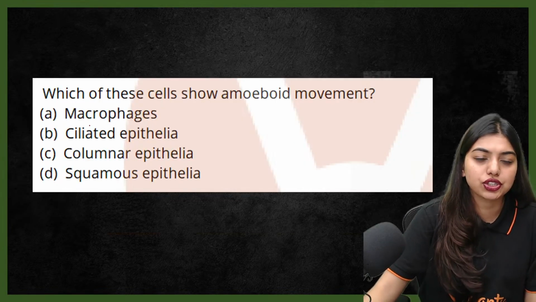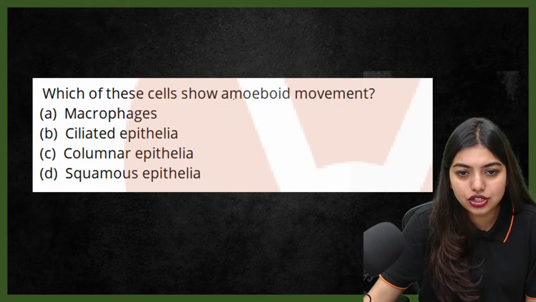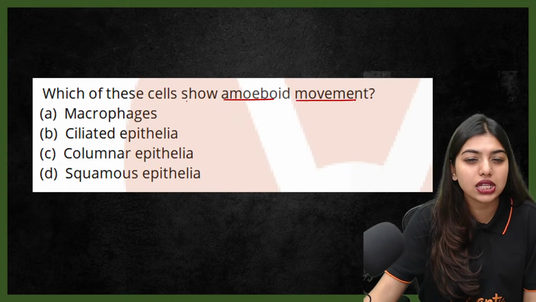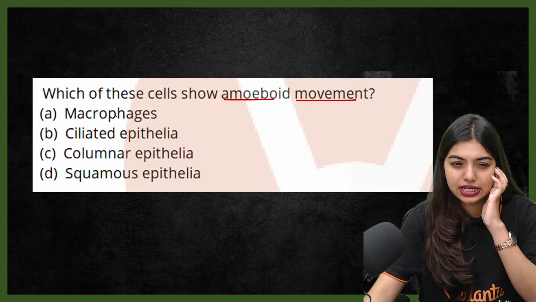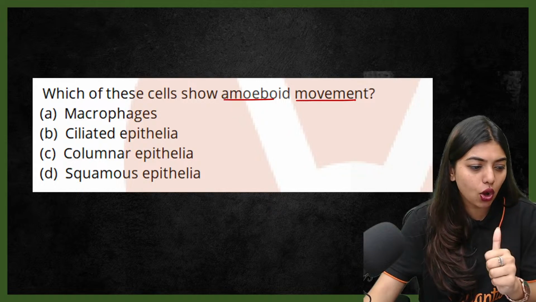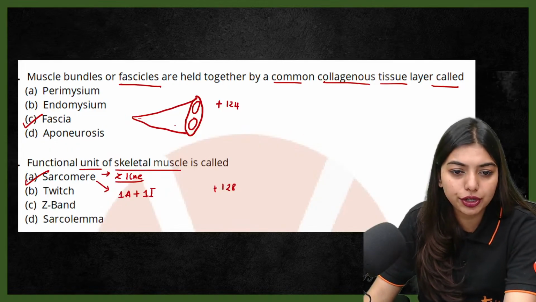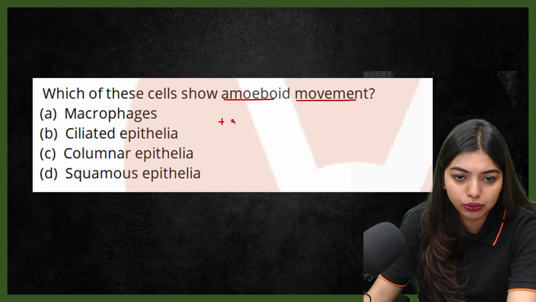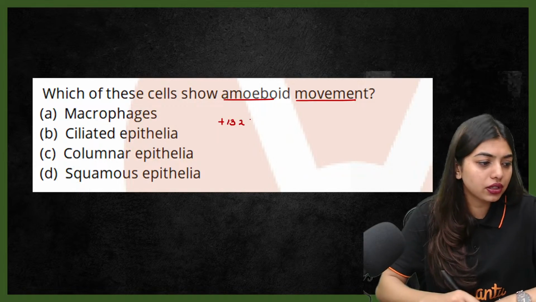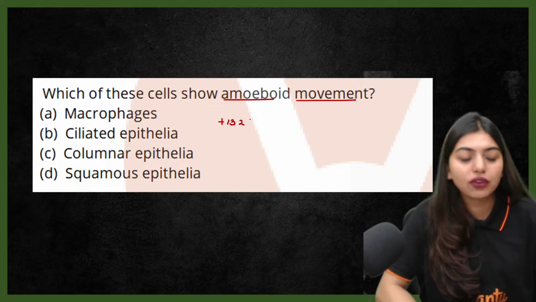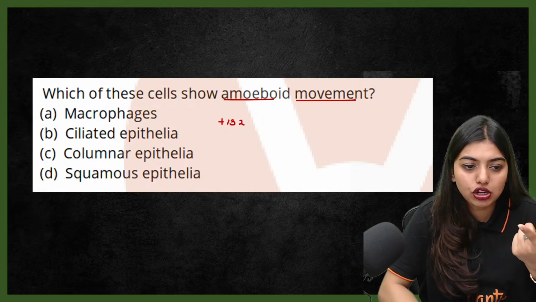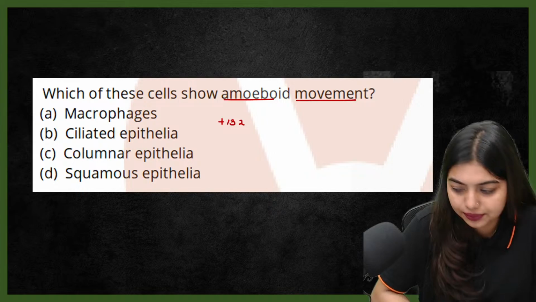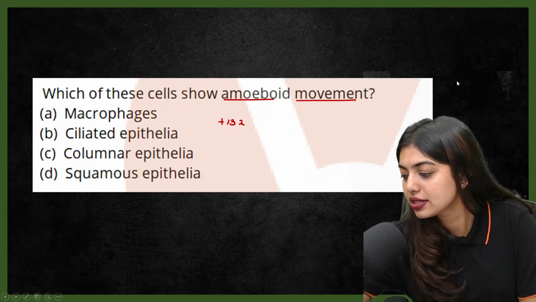Which of these cells show amoeboid movement? Macrophages, ciliated epithelia, columnar epithelia, squamous epithelia. So this is going to be question 132. Which of these cells show amoeboid movement? Macrophages, ciliated epithelia, columnar epithelia, squamous epithelia. Tell me in the chats.